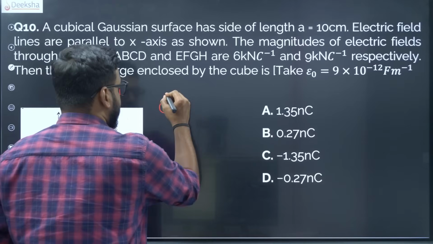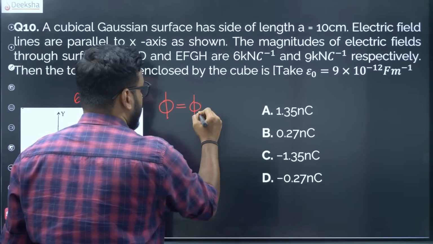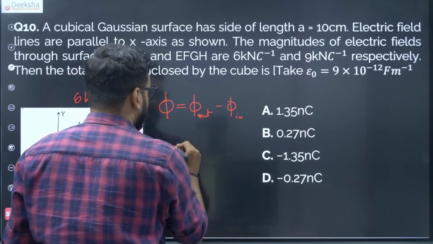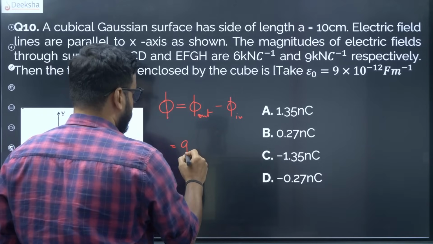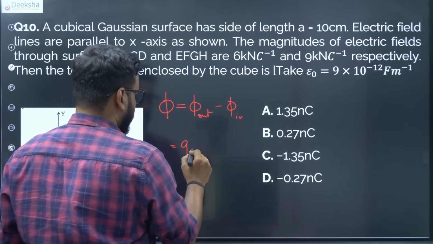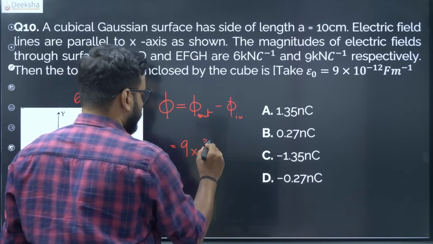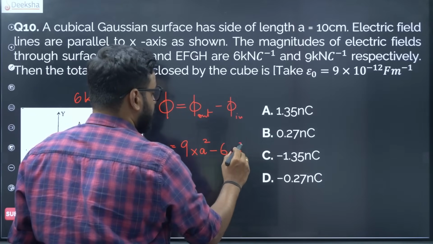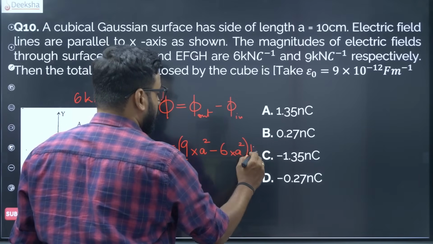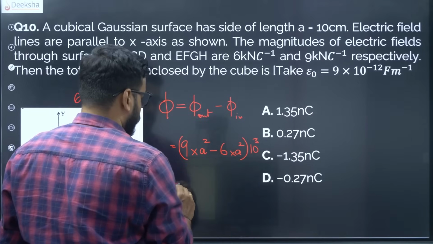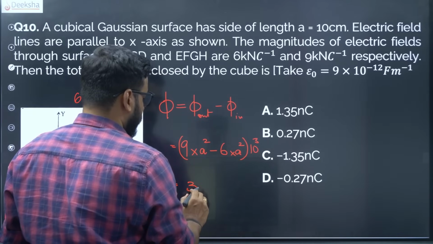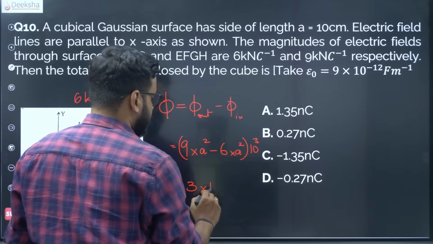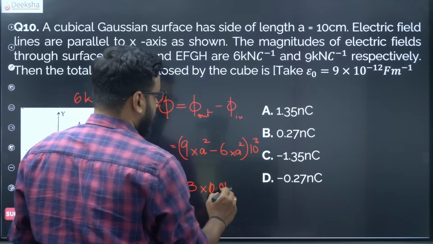So the net flux is the flux going out minus the flux coming in. Which is very simple: the flux going out is 9 kilo into area A squared, minus 6 into area A squared, and let us not forget kilo. So this is approximately 3 kilo into A squared, where A squared is 100 centimeter squared, which is 0.01 meter squared.